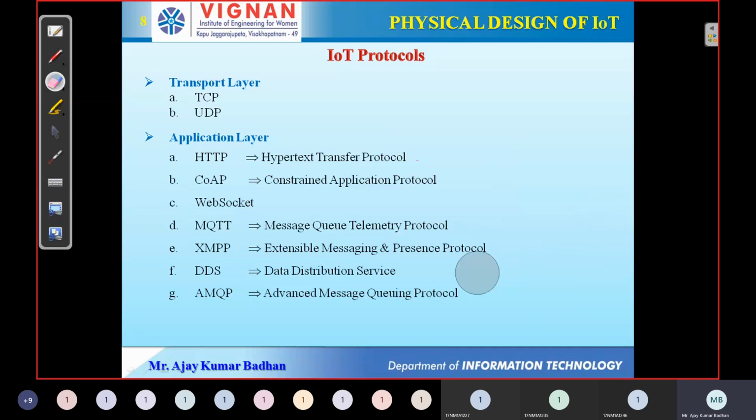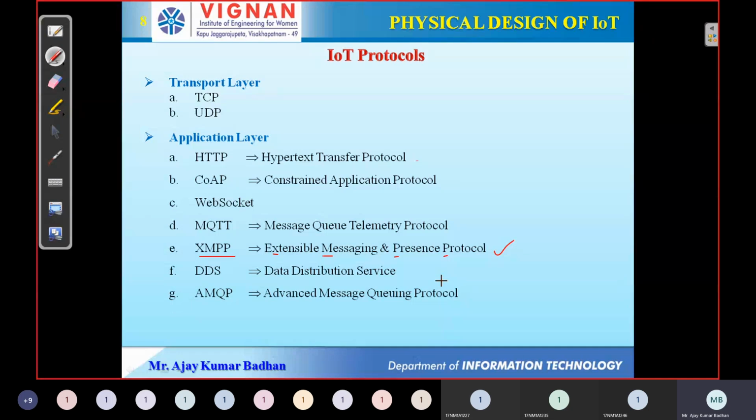Then we have XMPP. As I told you, WhatsApp is the best example, which actually uses XMPP. What do you mean by XMPP? It is nothing but Extensible Messaging and Presence Protocol. The main purpose here is that it supports different kinds of applications. It can not only transmit the messages being typed, apart from that it can send voice as well as video.